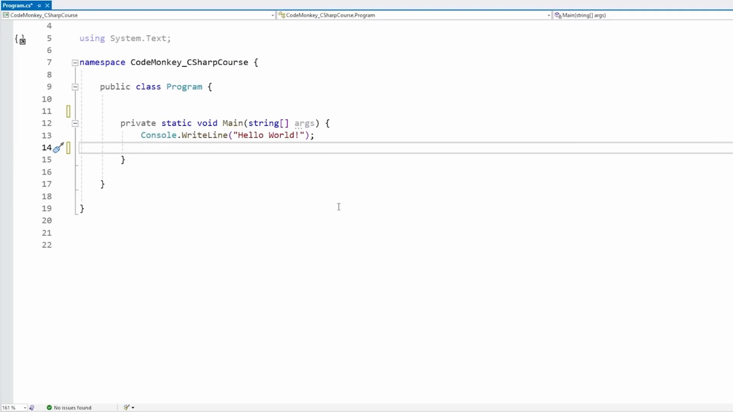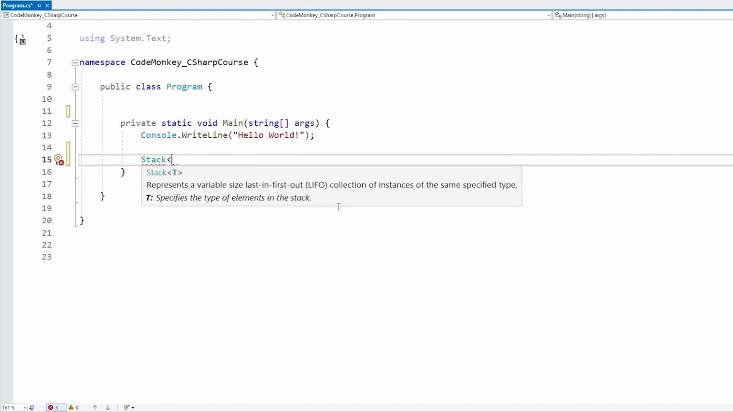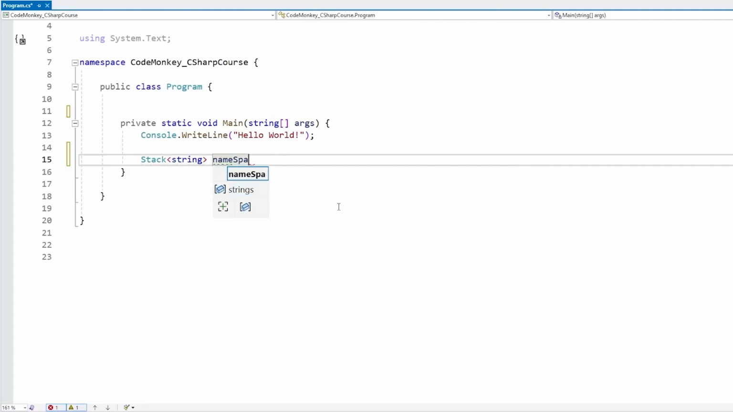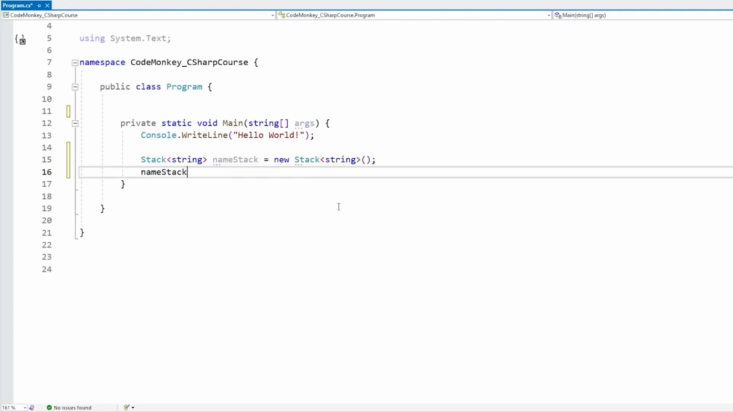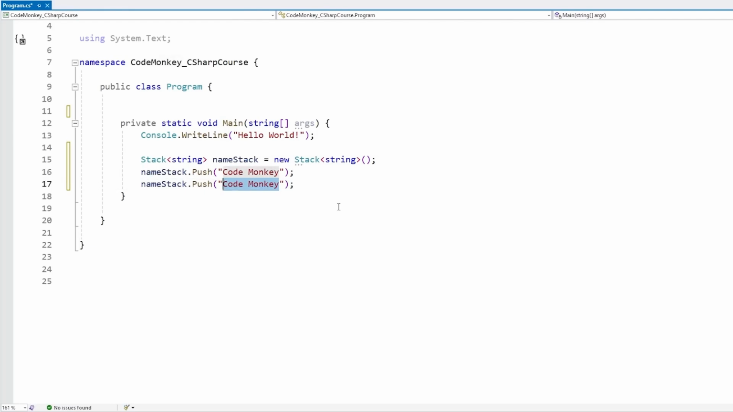Here in the code, the way we do it is super simple. We just create a new stack. This one takes a generic type, so similar to the list. So let's say a stack of strings. Let's call it name stack, and we construct it. And then on this one, we can call the function push in order to push values onto the stack. So let's push the string CodeMonkey, then let's push the string for Iron Man, and let's push the one for Spider-Man. Okay, so with that, we push them.